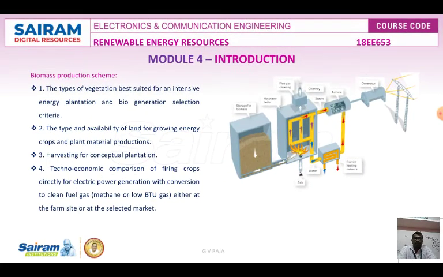This is nothing but the biomass electricity production. So biomass is used for heating purposes, electric power generation, wherever heat and power is required, or sometimes as a fuel for transportation. Several methods are used for the conversion of biomass into useful energy.